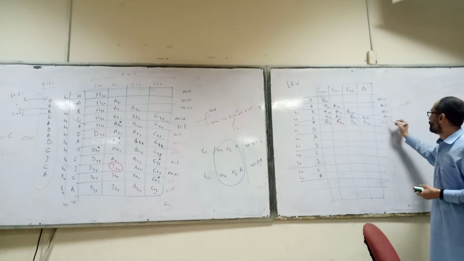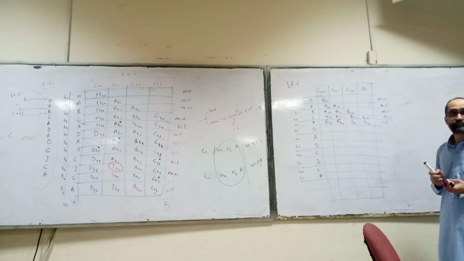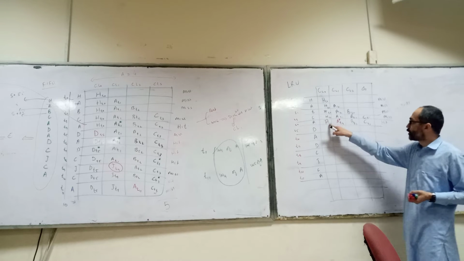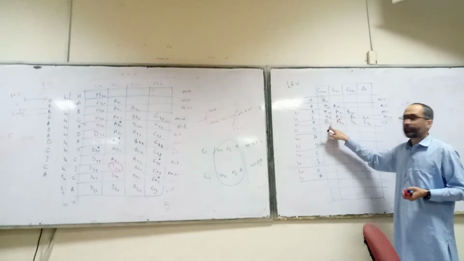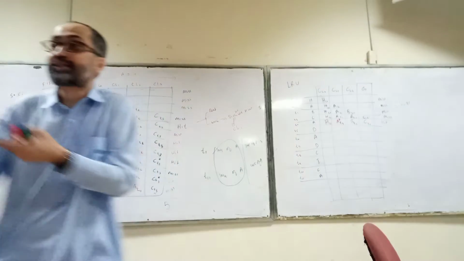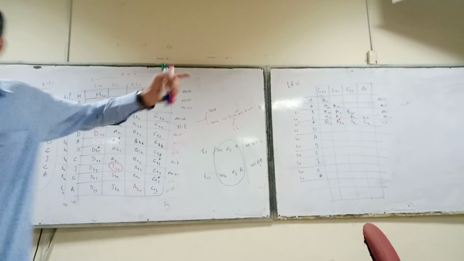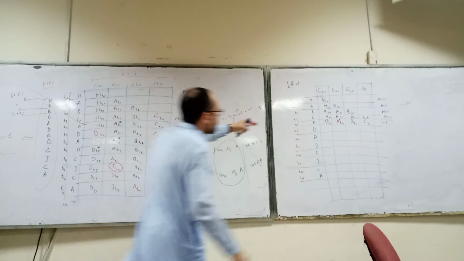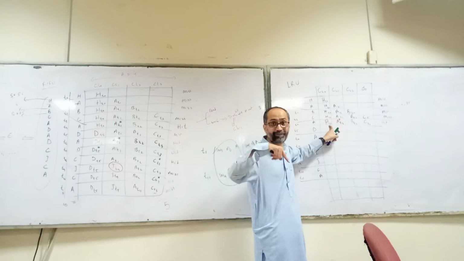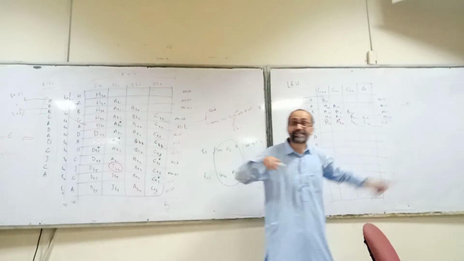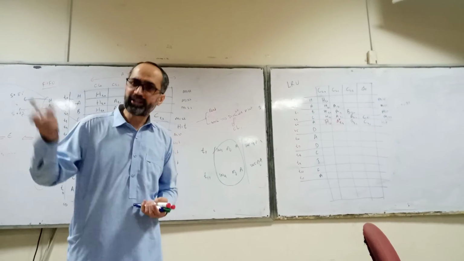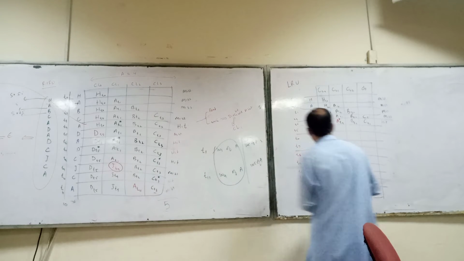When you access D, which block will be replaced? Actually, in this case, we should look at the times. Because now T0 is the oldest block, it is not referenced. But if H would have been referenced, its time would have been updated. Then you should not have replaced it. Like let's say H had been referenced at T3, then the value of H should be T3 or some more value. So we should not replace it. So we should maybe replace D. But H is also not referenced. Okay, so what is the oldest block? H. Who will replace H? D.